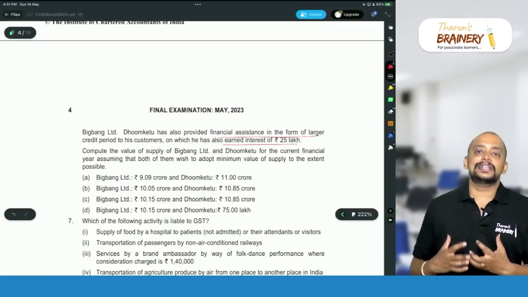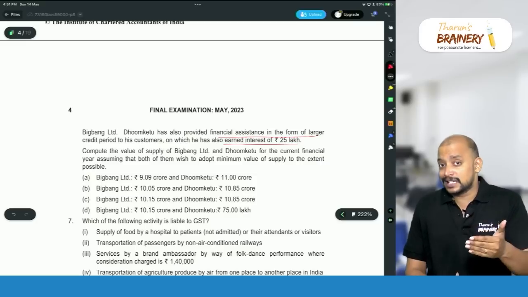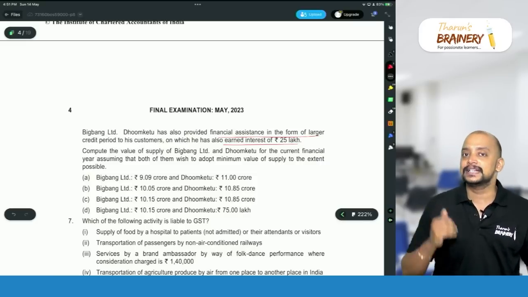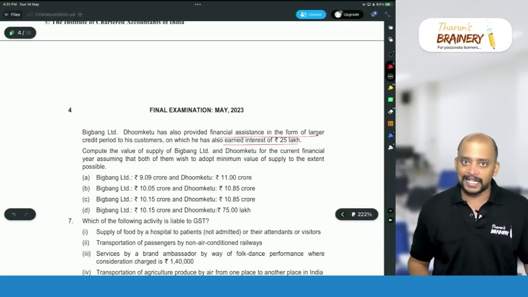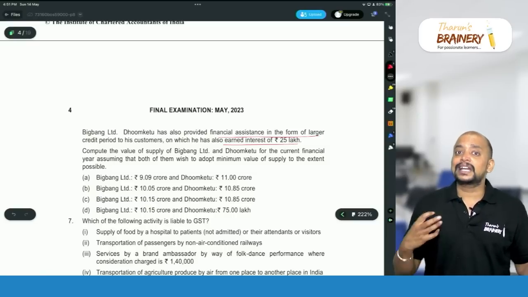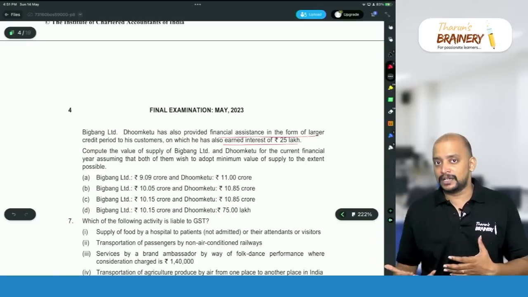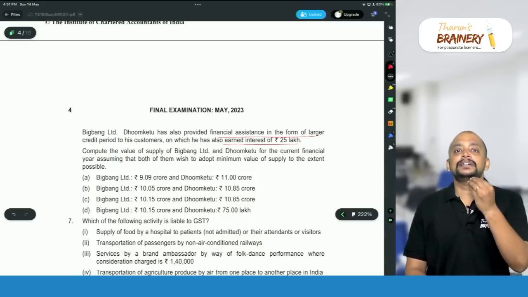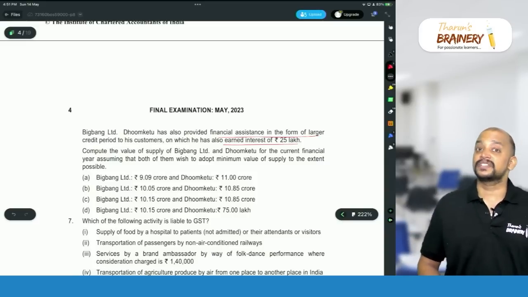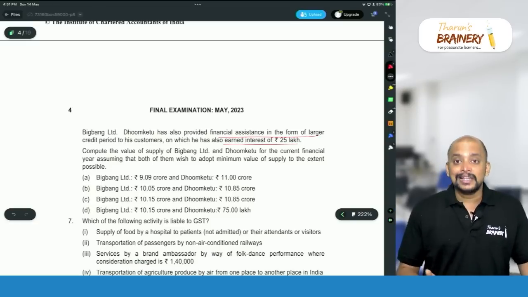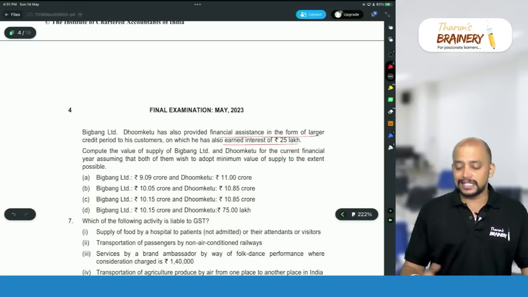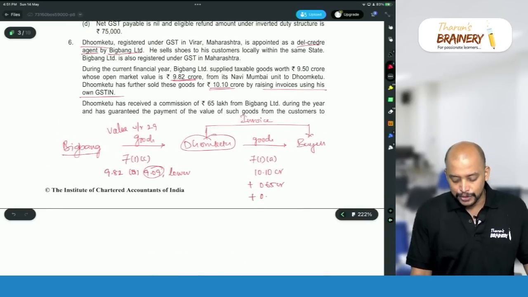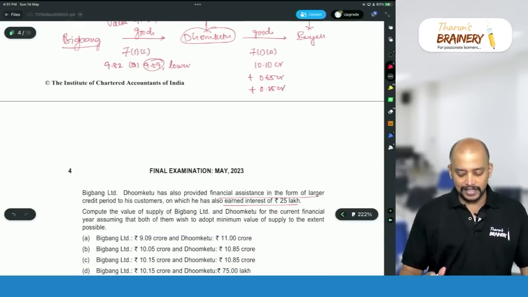Interest earned by a del credere agent has two treatments. If the del credere agent is acting on behalf of the principal, which means he is raising the invoice and the interest collected is on account of delay in receipt of consideration, that interest will be taxable. Whereas, if the del credere agent is not acting on behalf of the principal and the principal directly raises the invoices, then the interest collected is mere interest on account of loans, advances, deposits, which is exempted. In this case, the agent is acting on behalf of the principal because he raises the invoice. So the interest collected will be included in the value and chargeable to GST accordingly. So 0.25 crores, 25 lakhs, will be taken.